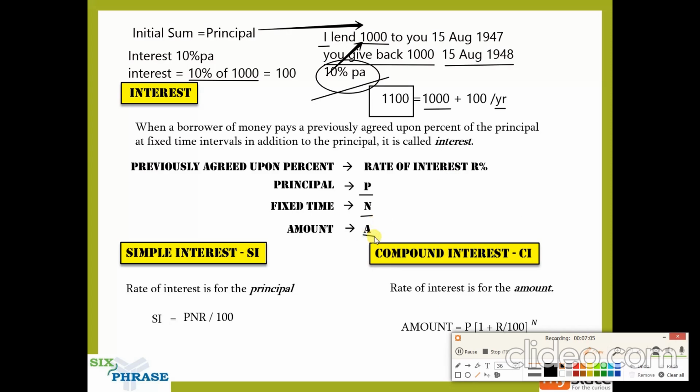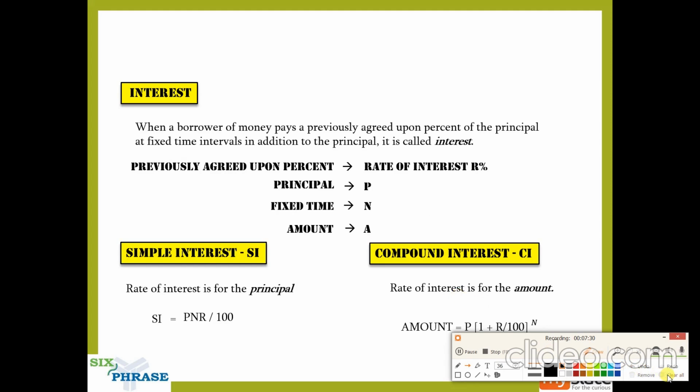And A represents the amount. So this is the amount. This 1100 is the amount after 1 year. So similarly, we'll have amounts after 2 years, 3 years, 4 years, and so on and so forth. Okay. So rate of interest, R percentage, is this 10 percentage. If you understand this, then simple interest and compound interest is going to become very easy.